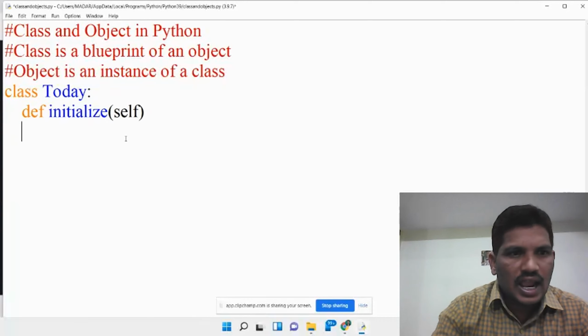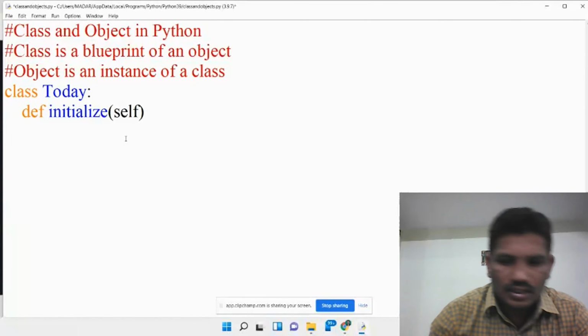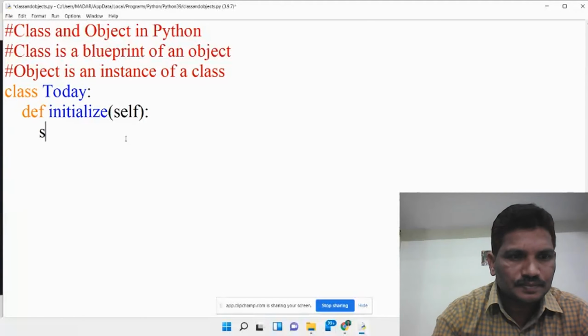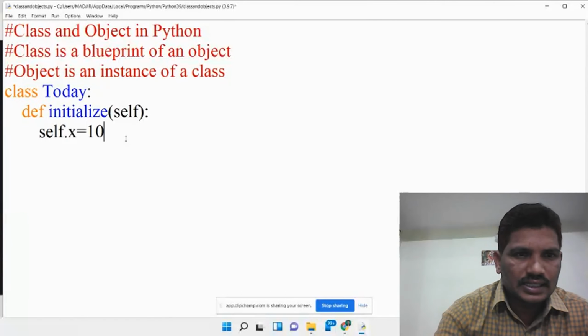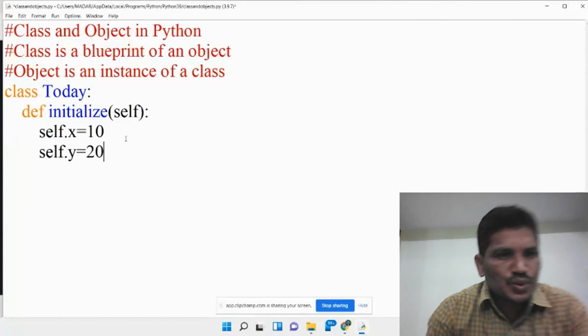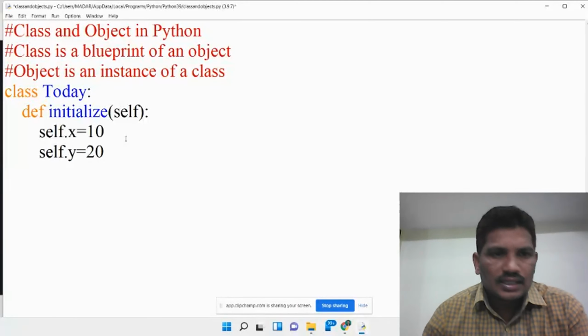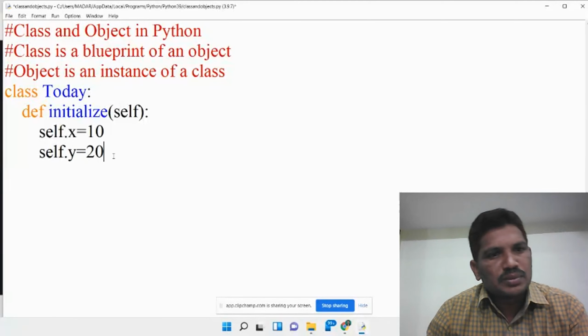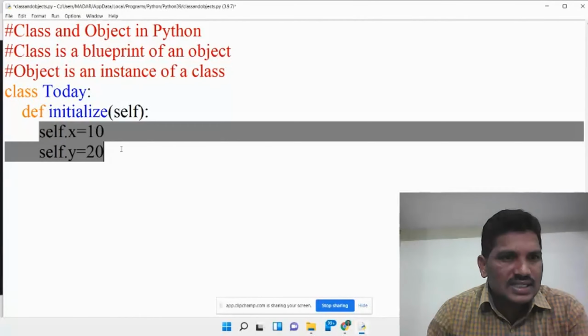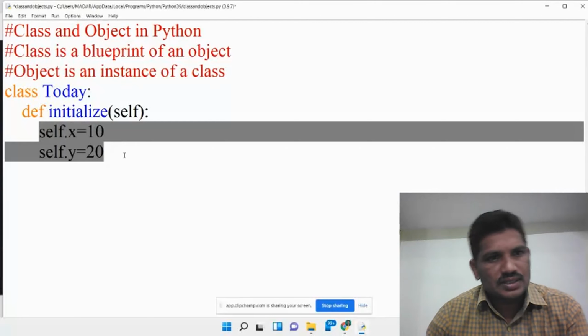Then I would like to take self.x should be 10, and self.y should be 20, because two variables have been taken: the x value should be 10 and the y value should be 20. These variables can be accessed by the self. If you are using the self, it is referring to the class variables.